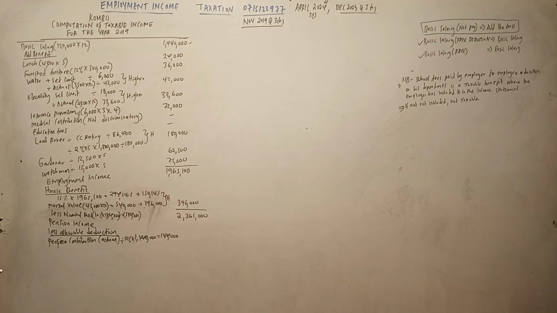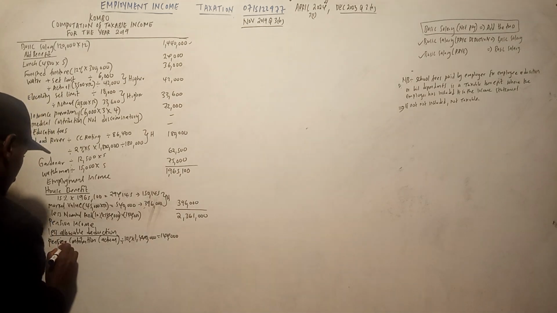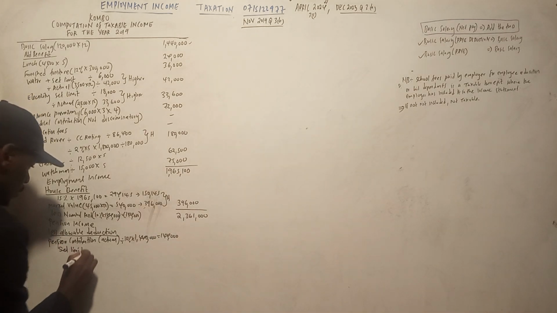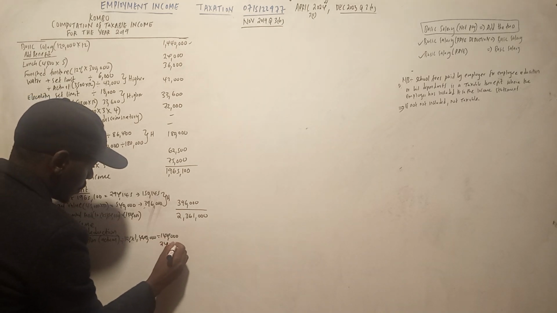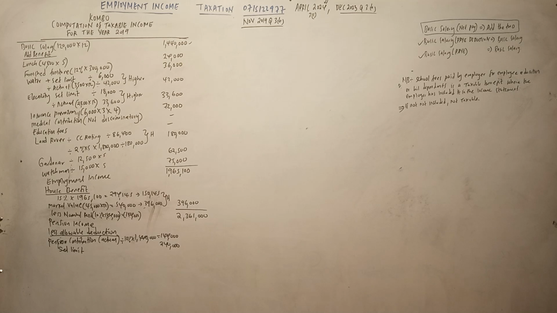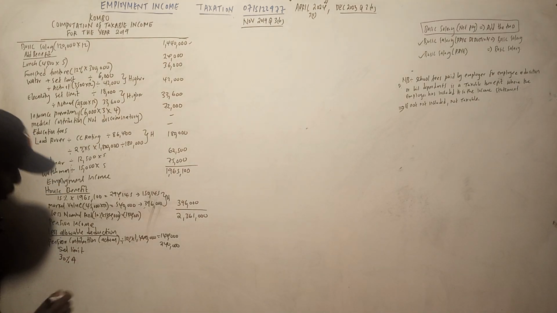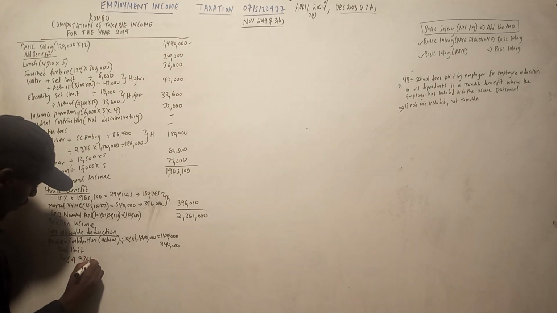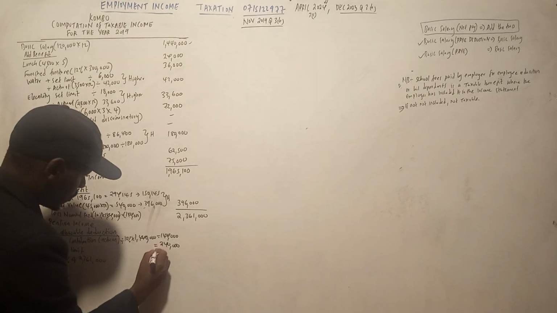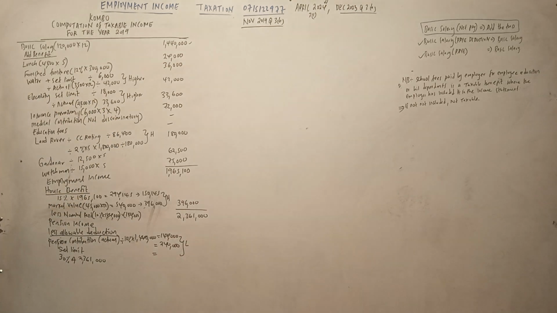Tukishatoka hapo kwa monthly pay, tunaangalia set limit. Set limit to 240,000. Then we have the 30% of the pensionable income. We also compare with the 30% of the pensionable income, which is 2,361,000. Then you take the lower. So 0.3 times 2,361,000 inatupatia 708,300.